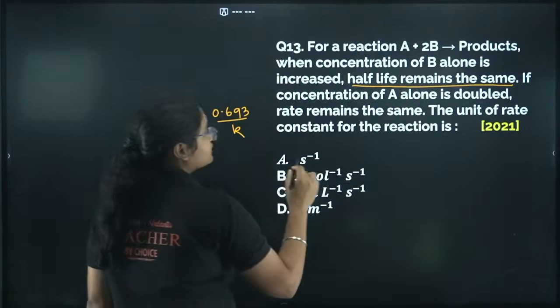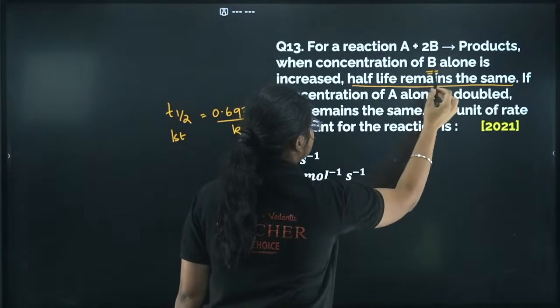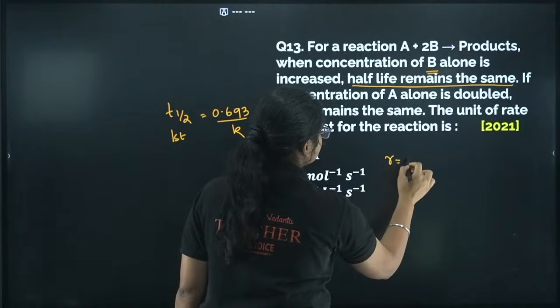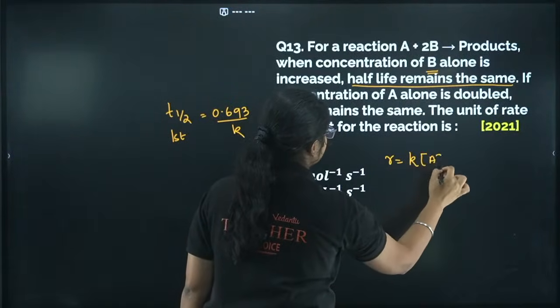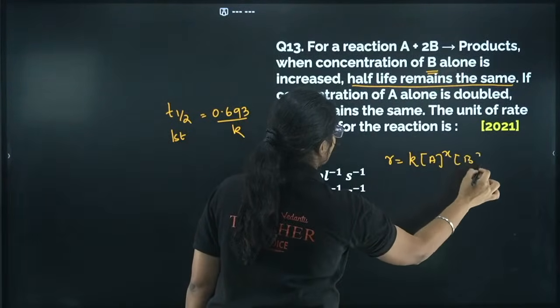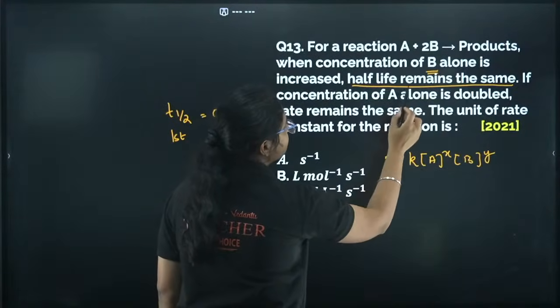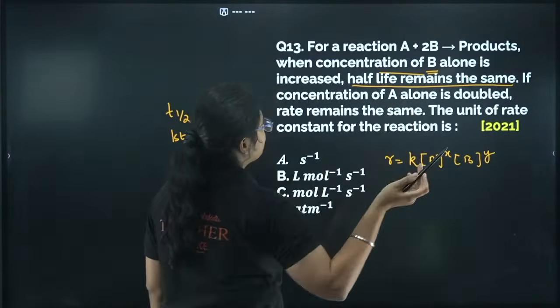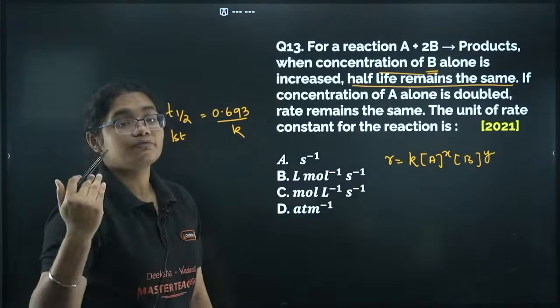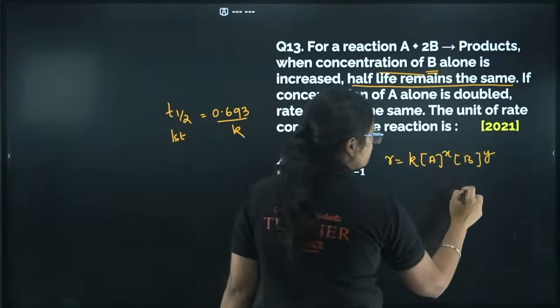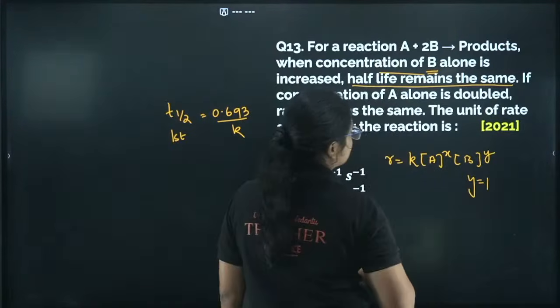Let us first assume that the rate is rate = k[A]^x[B]^y, and we have to find the values of x and y. Since the half-life for B is independent of the concentration, with respect to B it is a first order reaction. So I have figured out that y is equal to 1.